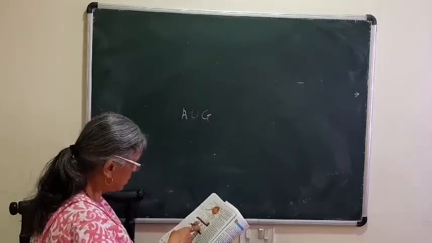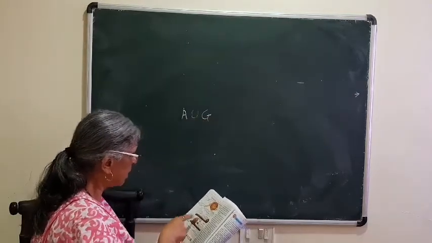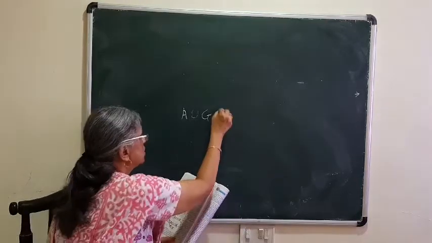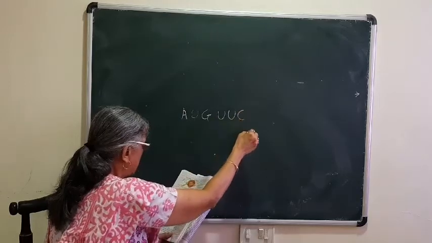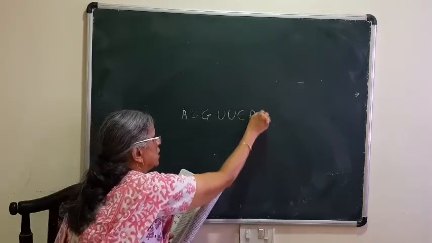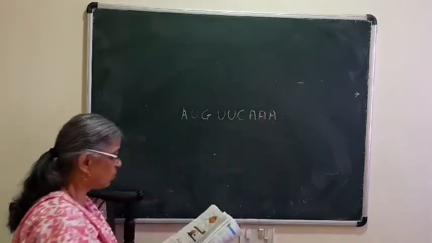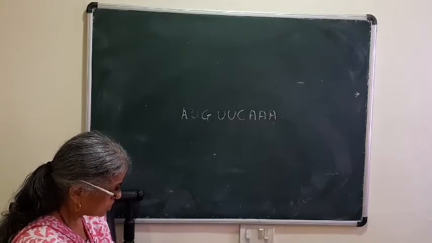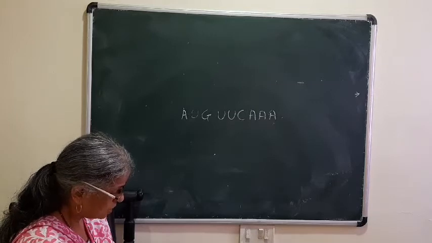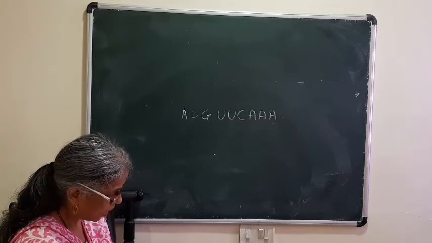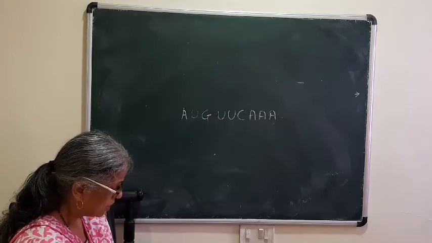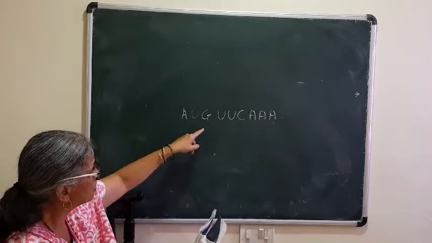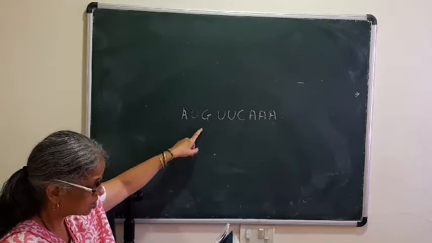What I am writing here, genetic code present on mRNA leaving from nucleus is AUG, UUC and AAA. That is the genetic code on the mRNA leaving the nucleus. So what must be the sequence on DNA to have such a code on mRNA? That means from which sequence on DNA this sequence has come on mRNA, that is the question.